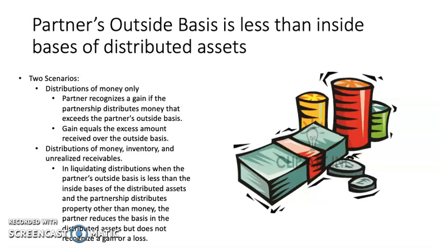When there's money, inventory, and unrealized receivables, in a liquidating distribution, the partner's outside basis is less than the inside basis of the distributed assets, and the partnership distributes property other than money. The partner reduces the basis in the distributed assets but does not recognize a gain or loss in this scenario.